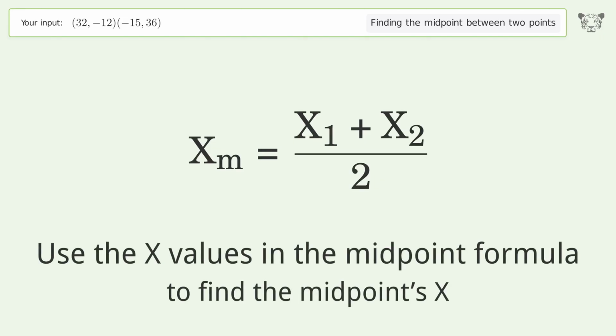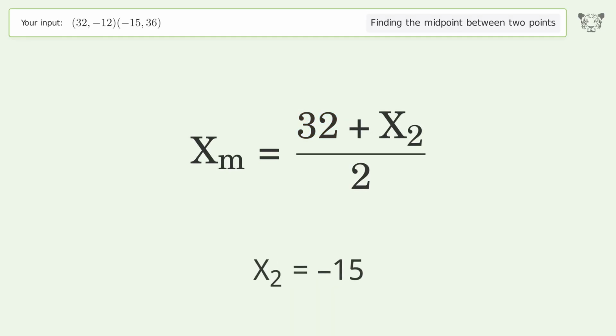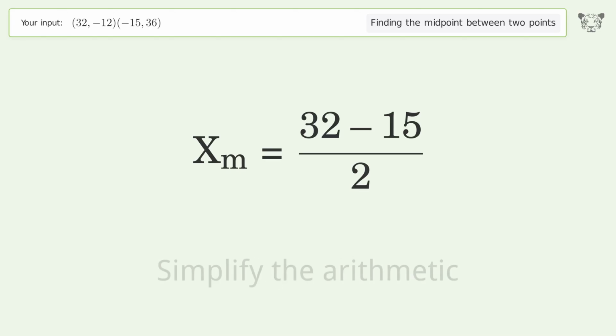Use the x values in the midpoint formula to find the midpoint's x. x1 equals 32. x2 equals negative 15. Simplify the arithmetic.